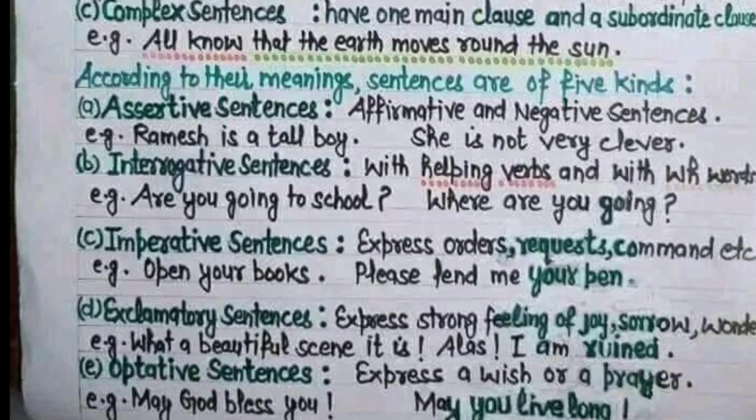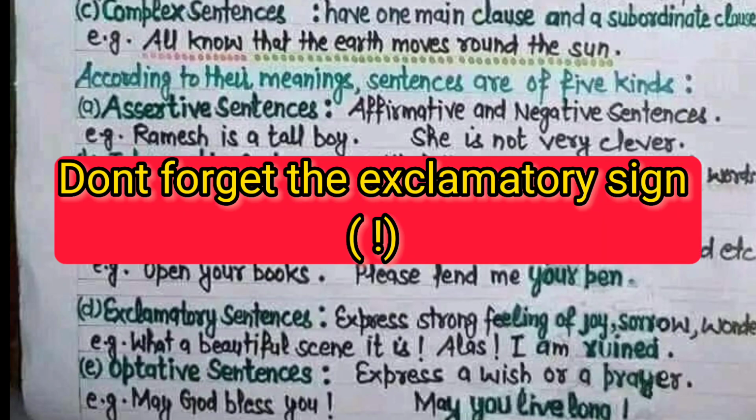Next kind of sentences are exclamatory sentences. These sentences actually contain feelings of joy, sorrow, and wonder, as we see in what a beautiful scene it is. Remember the exclamatory sign at the end of the sentence.